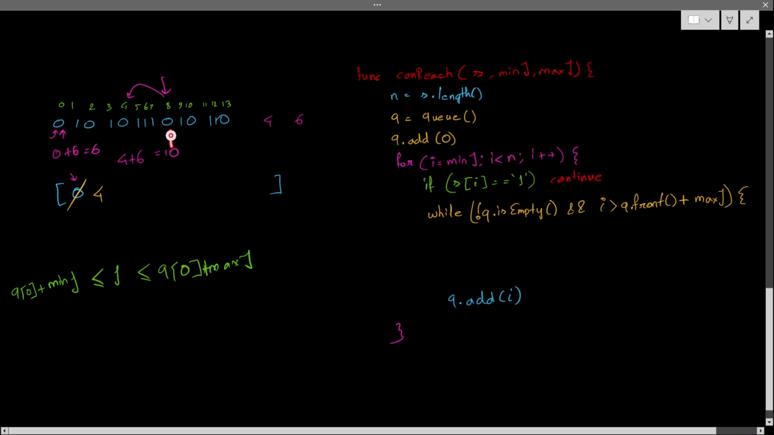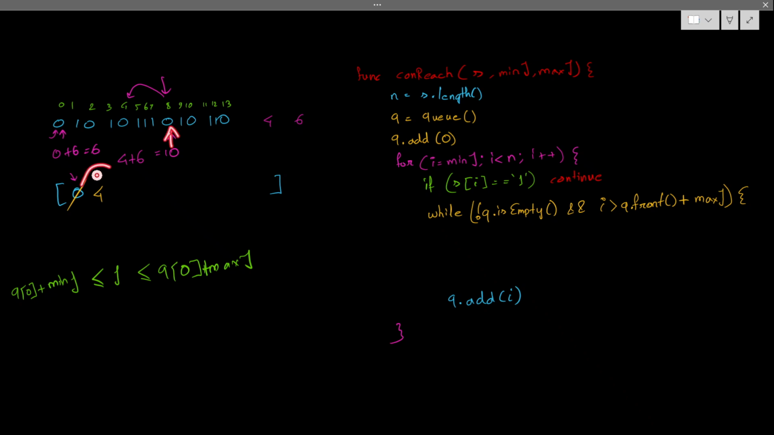When I am at i, I have to check, can I reach the items present in the queue? If the first item is not reachable from i, I can pop it, because I know that if I cannot reach it, my future indices are also not reachable. So I'll just simply pop that item. Then I have to check the next item. Can I get that thing?